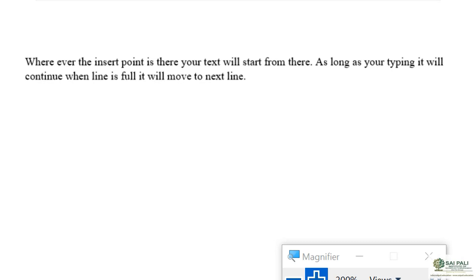If I want to change the paragraph directly after typing, even though the line is not completed, I just want to start a new paragraph, then I will press the Enter key. When I press the Enter key on my keyboard, my insertion point moves to the beginning of a new line, and that means this is a new paragraph, not the existing paragraph.